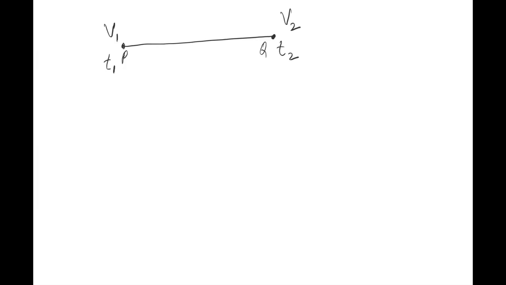That rate of change of velocity with time is called acceleration. I'm repeating this again: net change in velocity upon net change in time. Why? Because velocity is changing with time. So acceleration is nothing but the time rate of change of velocity.